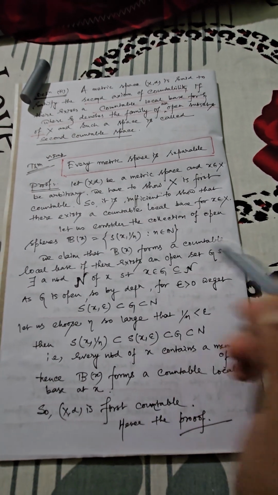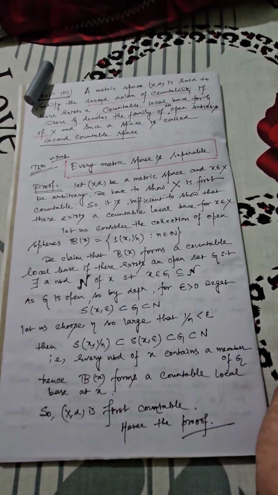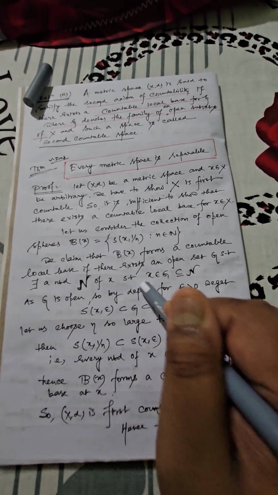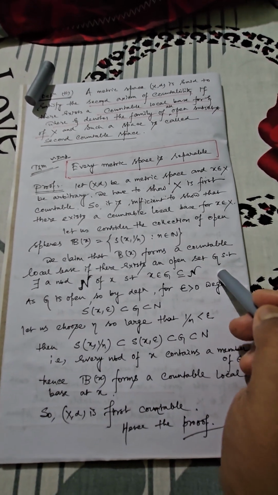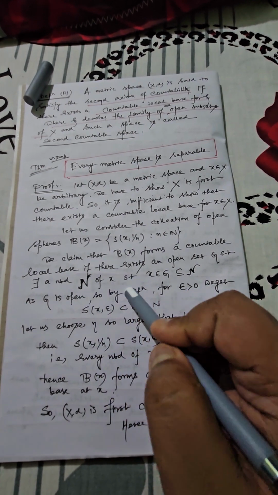Now we claim that this particular collection will ultimately form a countable local base. For this, correspondingly you have to consider a certain open set, say G, and there exists a neighborhood, say capital N of x.